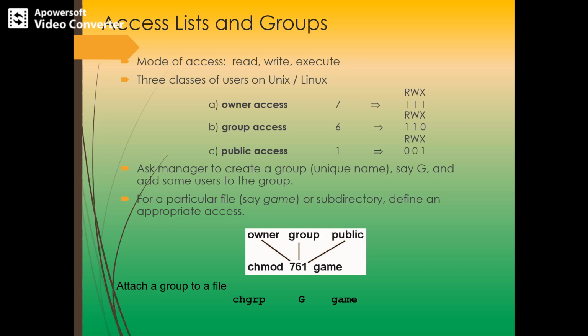Now in terms of the classification of users, that is group. Here there will be a set of users who are sharing the file. This group refers to the group of users who are sharing the file and who need similar access, the same kind of access. Let's say the group is allowed to read and write. And the universe, we can say, is the set of all users in the system, maybe from this part of the world. So they are going to access this information. Say only India is able to access this information. That refers to public.